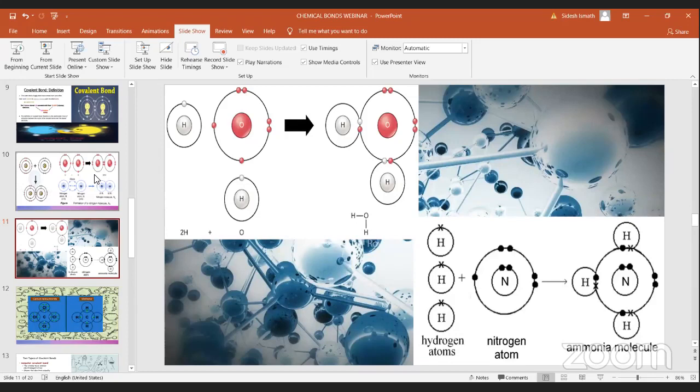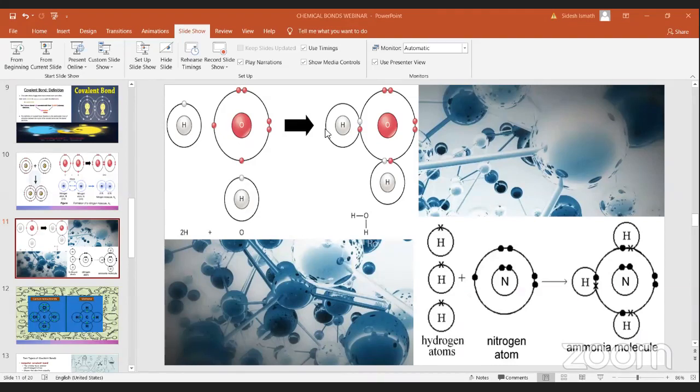In this one, this is the H2O molecule. It has 2 types of elements, hydrogen and oxygen, so these are known as heteroatomic molecules. They are also covalent bonds. Covalent bonds can be divided into 2 categories: homoatomic molecules and heteroatomic molecules.